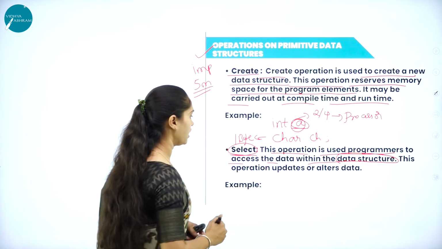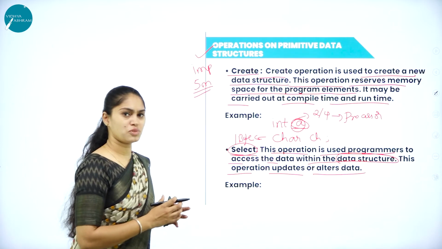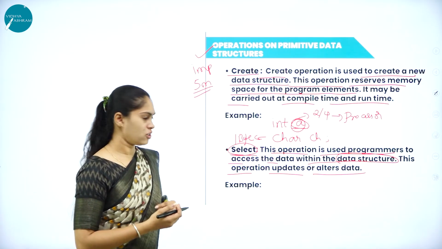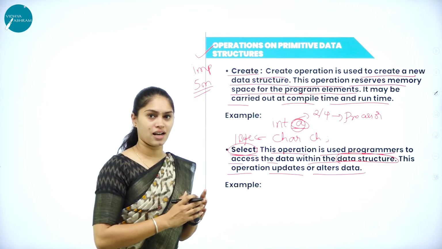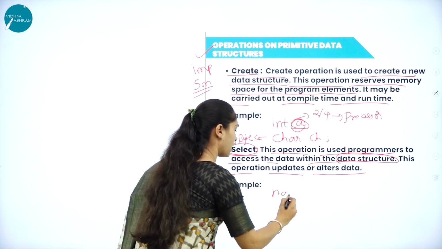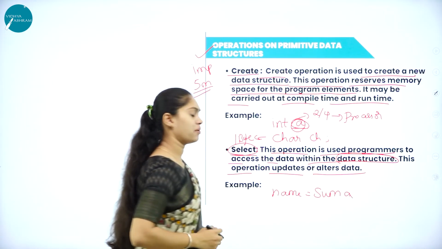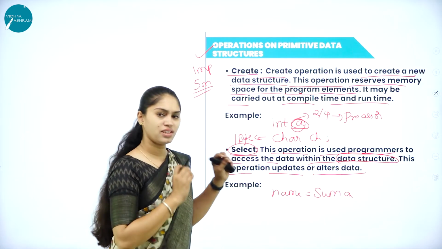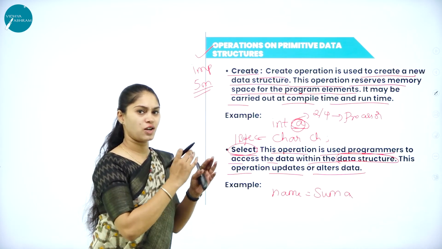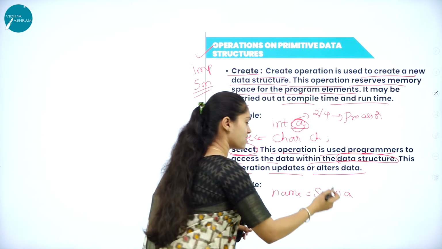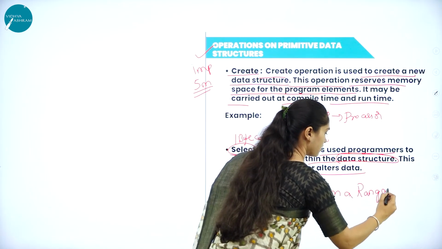Here this operation updates or alters the data. So when I am using this operation, what is it going to do? It is going to update or alter the data. For example, here I have a name called Suma. When it comes to the basic things, her name is Suma. Now you get to know that she got married and now she has a surname called Ranganath.